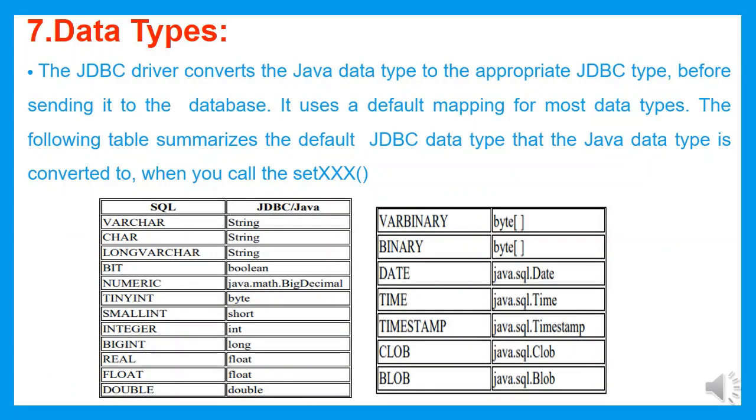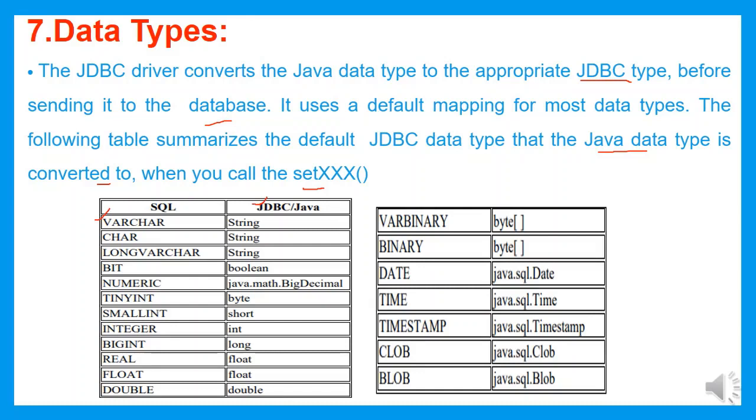The different data types available in JDBC: the JDBC driver converts the Java data type to the appropriate JDBC type before sending it to the database. It uses default mapping for most data types. The following table summarizes the default JDBC data type that the Java data type is converted to when we are making use of the setX method as well as the getX method. These are the SQL data types, and these are the equivalent JDBC or Java data types.